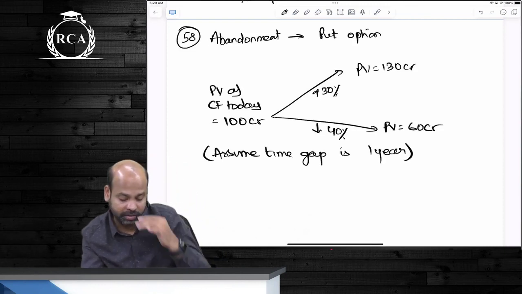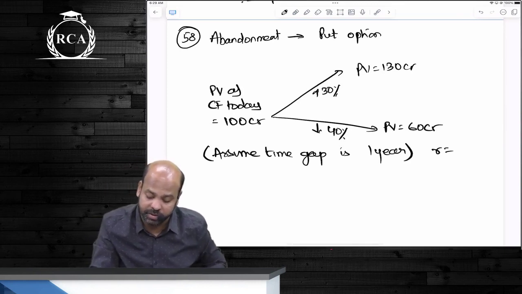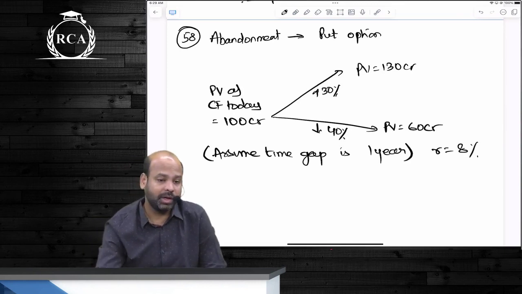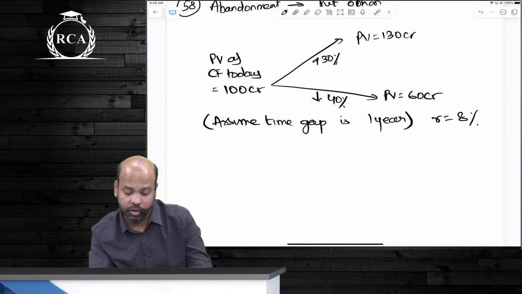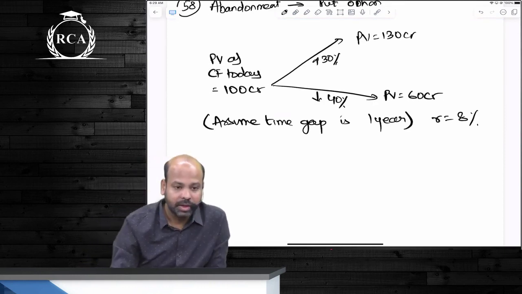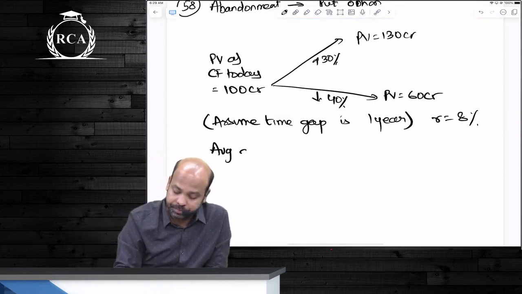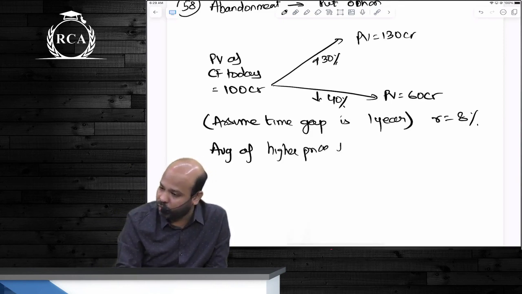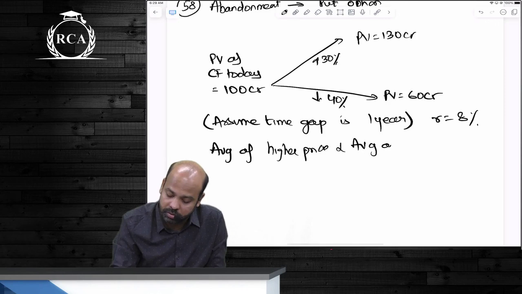Using these two prices, guys, and a risk-free rate of 8%, you will have to arrive at P up and P down. Everyone knows how to compute P up and P down, right? It is the average of the higher price and the average of the lower price, equated to the fair forward price.